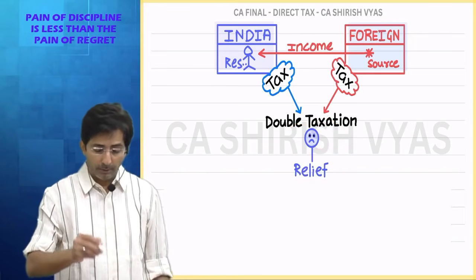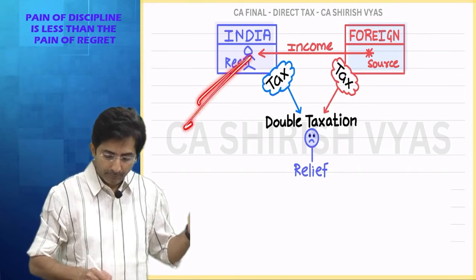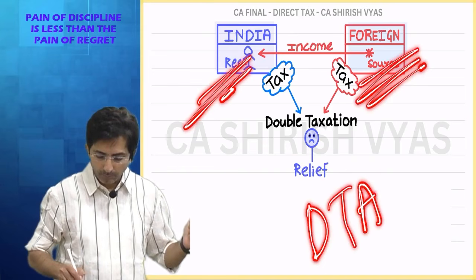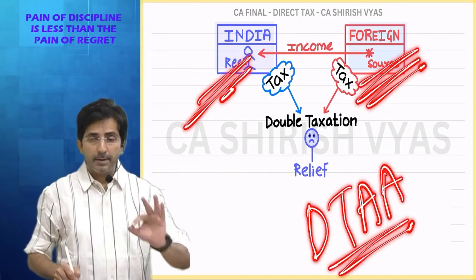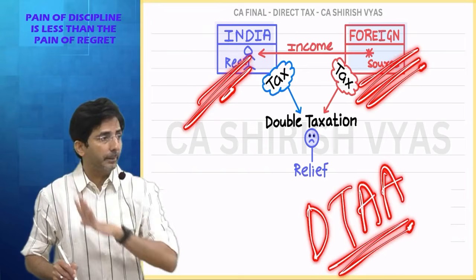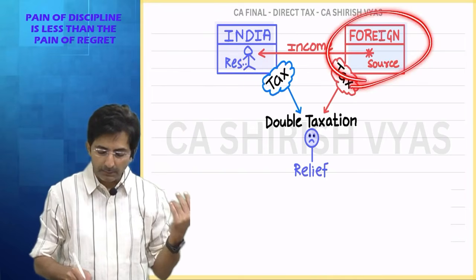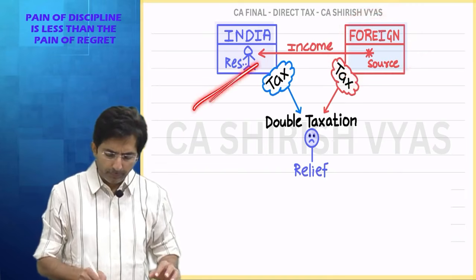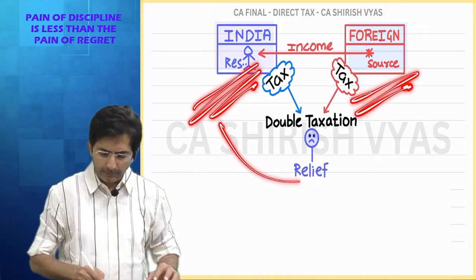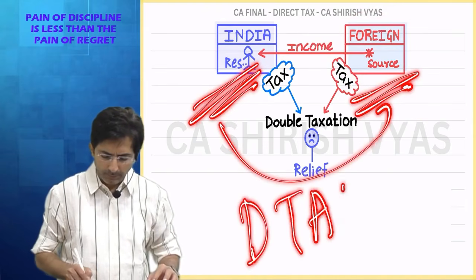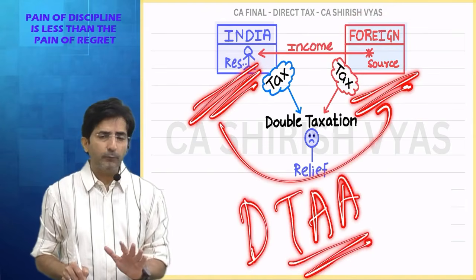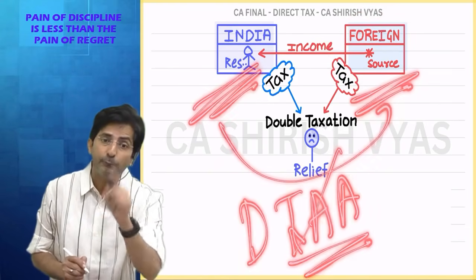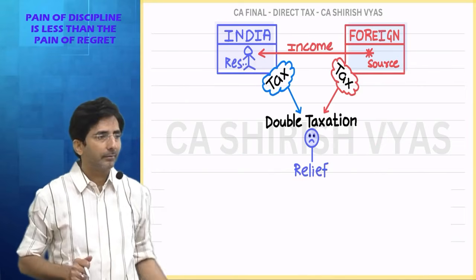That depends upon whether India and that foreign country has DTAA or not. What do you mean by DTAA? Double taxation avoidance agreement. Like assume in my example this foreign country is Singapore. Now if between India and Singapore, if there is a double taxation avoidance agreement, then relief will be given in a different style. But if there is no agreement, then also relief will be given, but in a different style.